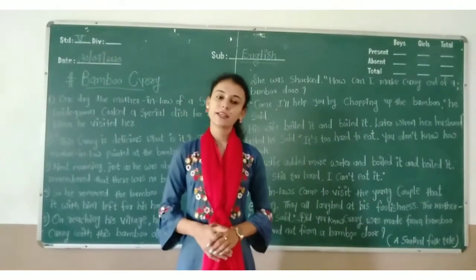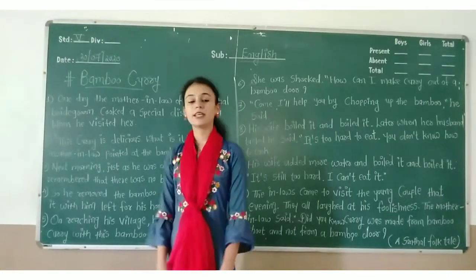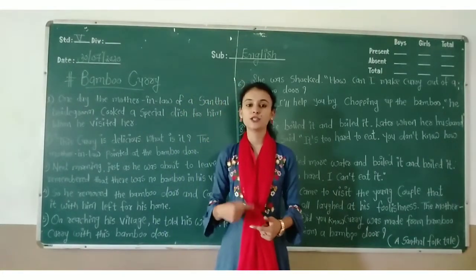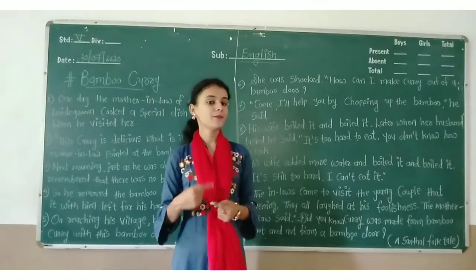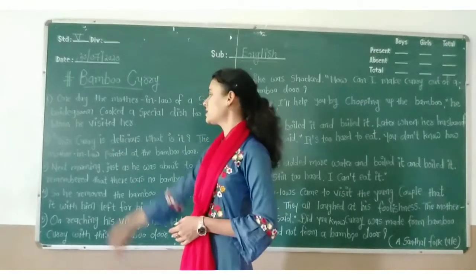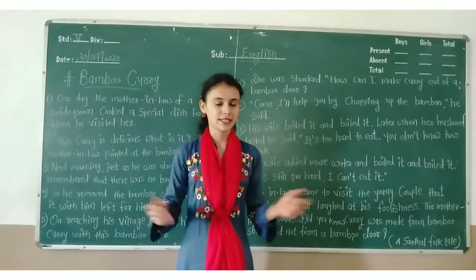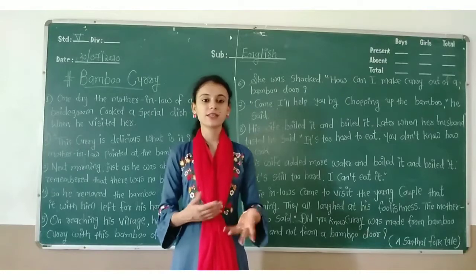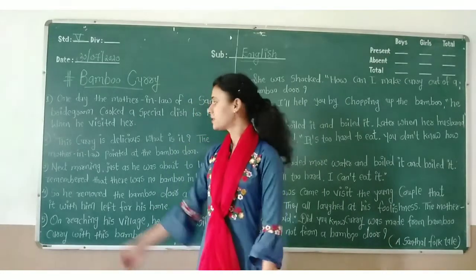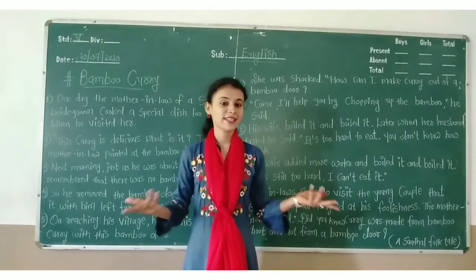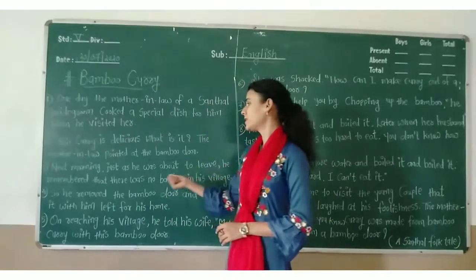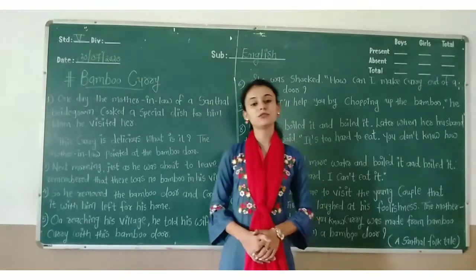"This curry is delicious." This sentence is said by the bridegroom to his mother-in-law. "This curry is delicious. What is it?" The bridegroom asked his mother-in-law that this curry is delicious, but what is it? The mother-in-law pointed at the bamboo door.